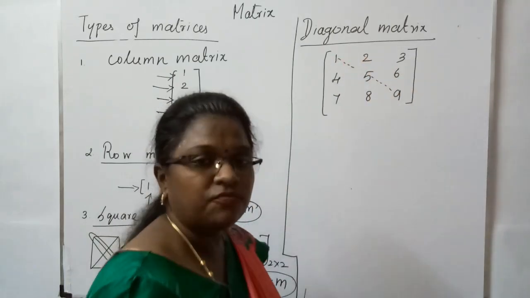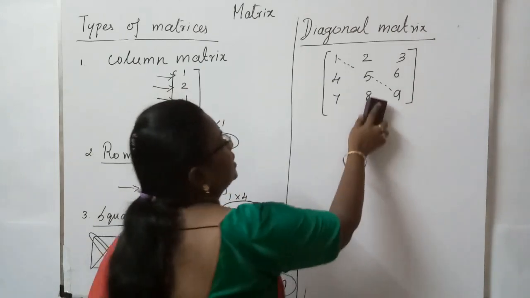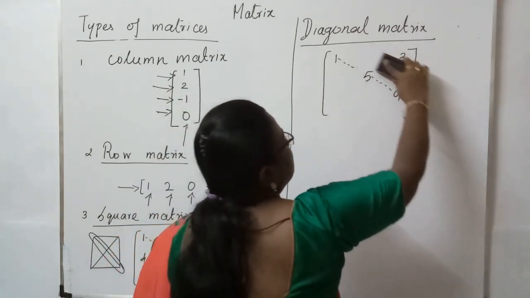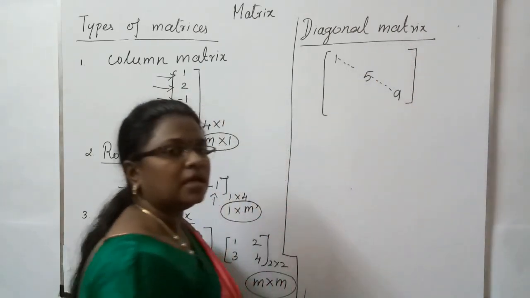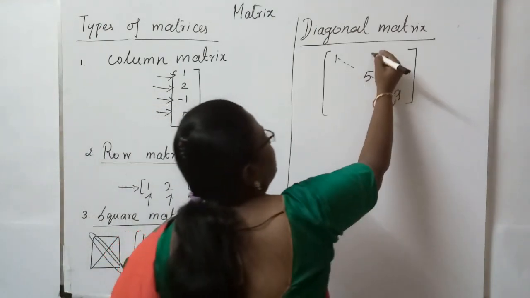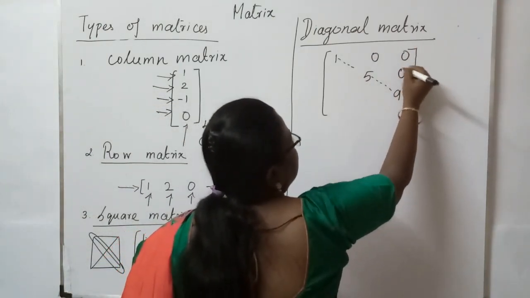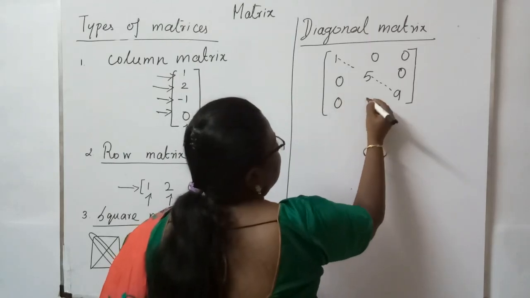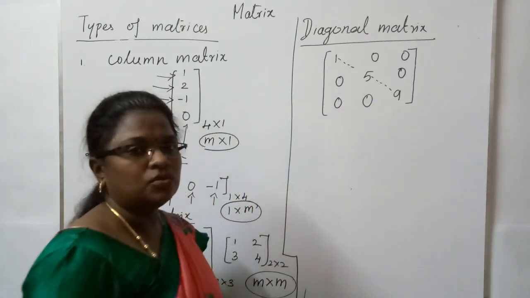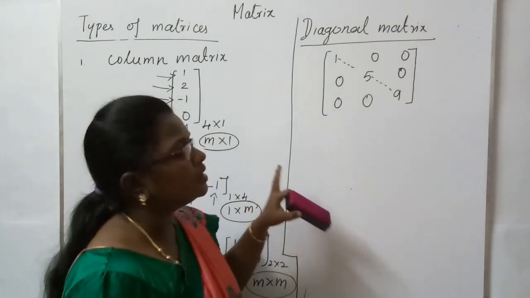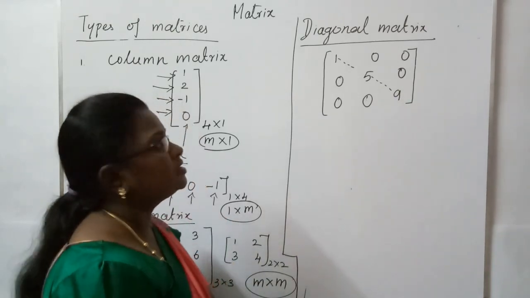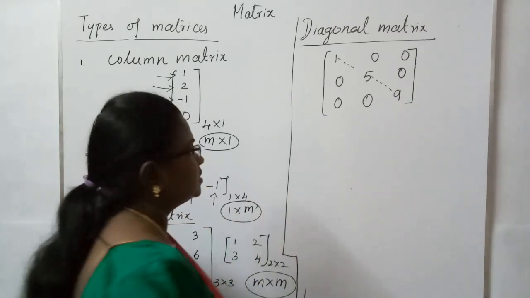In a matrix, if you are having values only in the diagonal, and the remaining elements are 0, then that is called a diagonal matrix. That means that here, there, here, these elements are all 0. I will be having the values only in the diagonal. Then that matrix is called a diagonal matrix.